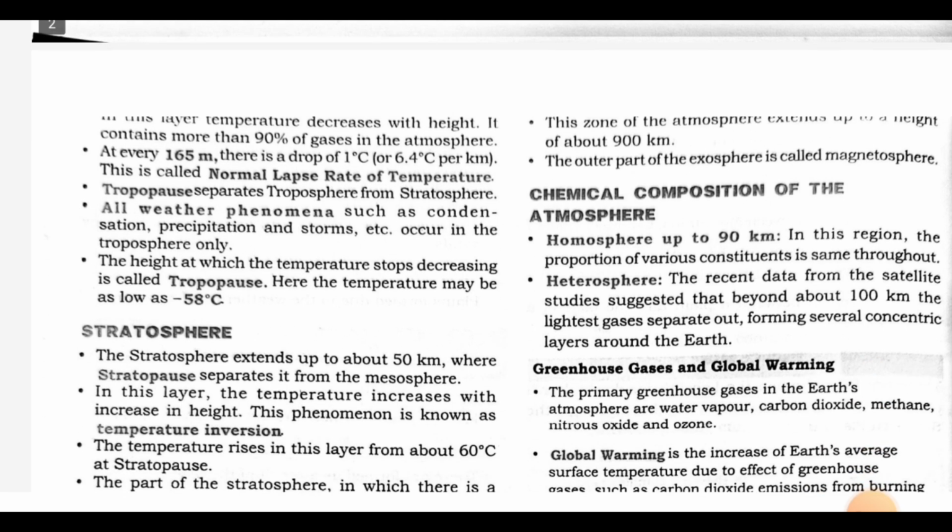Chemical composition of the atmosphere. Homosphere, up to 90 km. In this region, the proportion of various constituents is the same throughout. Heterosphere. Recent data from satellite studies suggest that beyond about 100 km, the lightest gases separate out, forming several concentric layers around the Earth.